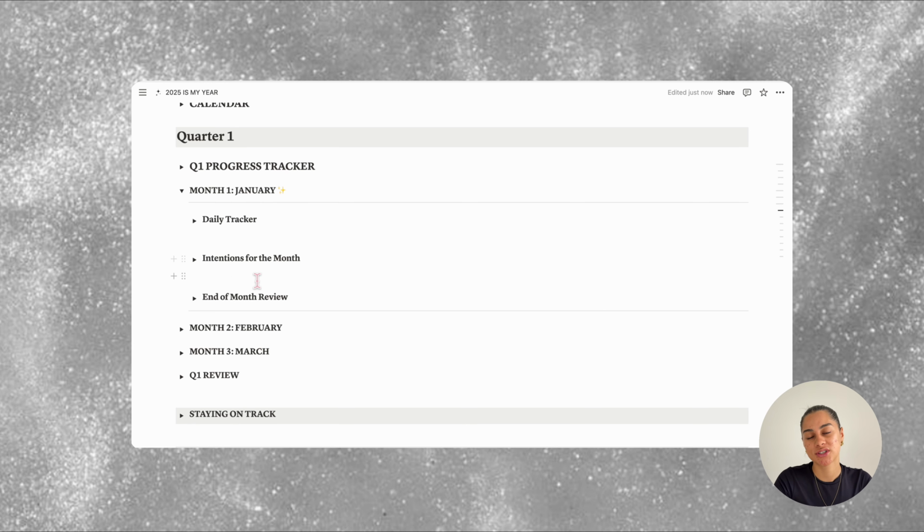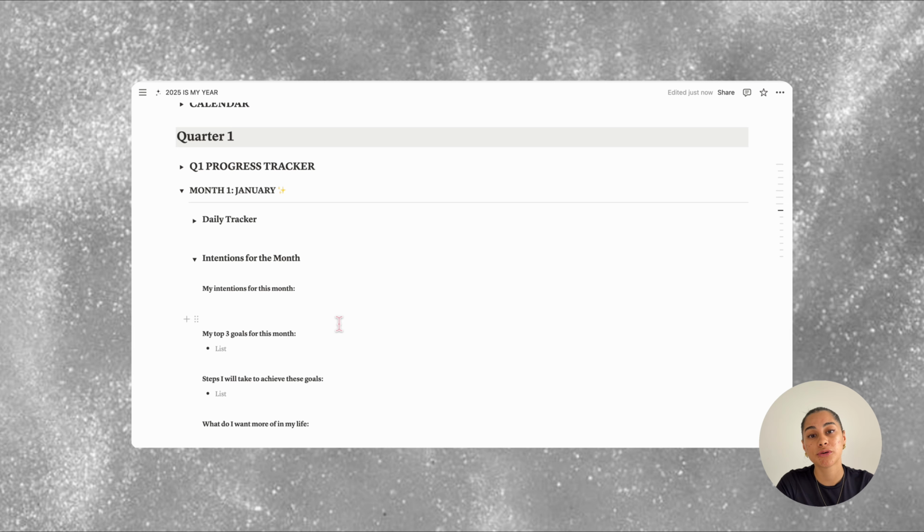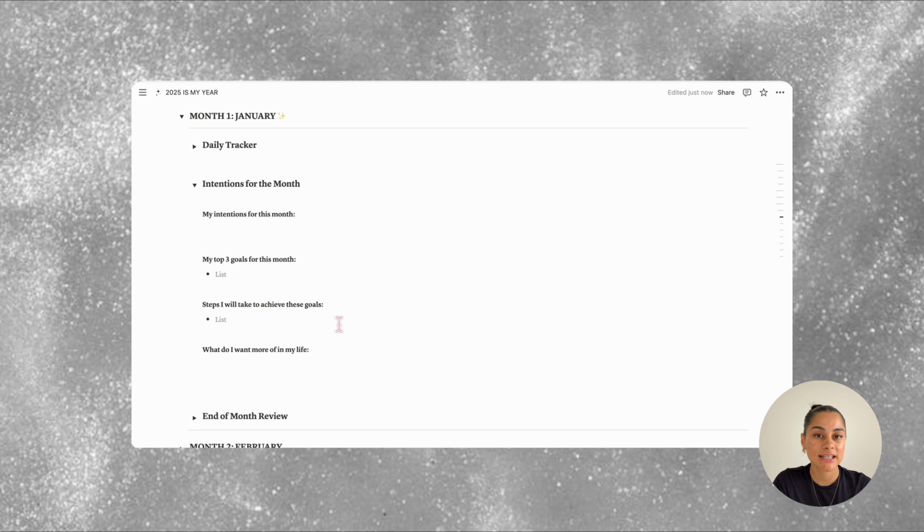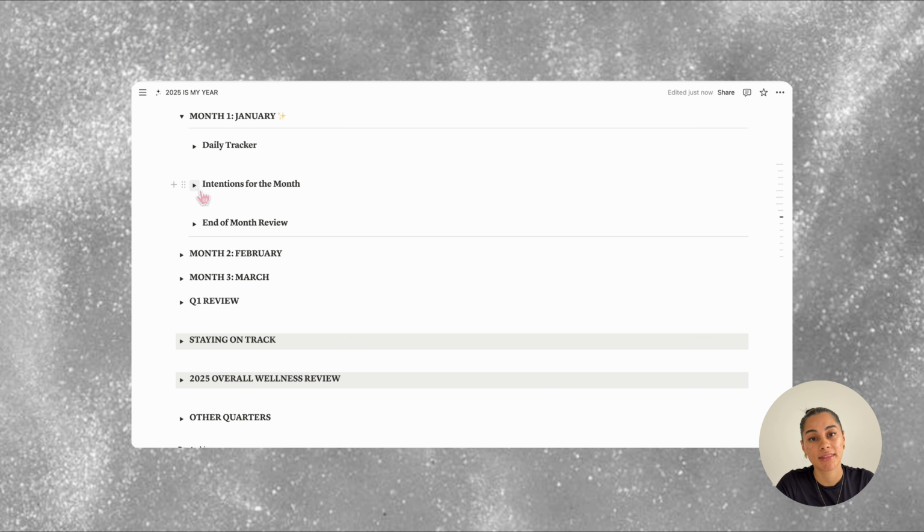Next is intentions for the month. In here are a few simple prompts to help you set clear goals, outline actionable steps, and reflect on what you want to invite more of into your life that month. You'll do this at the start of every month. Lastly is the end of month review section.